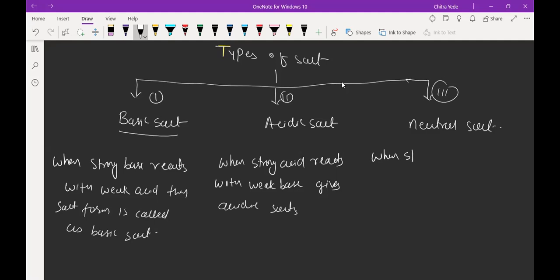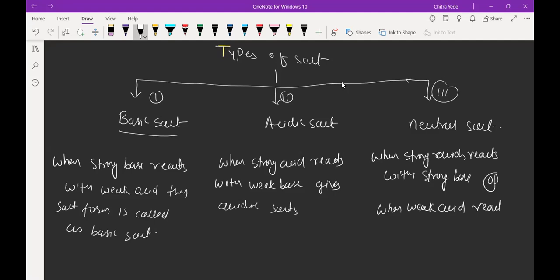When a strong acid reacts with a strong base, or when a weak acid reacts with a weak base, then the salts formed are called neutral salts. Understood now all three types of salt?